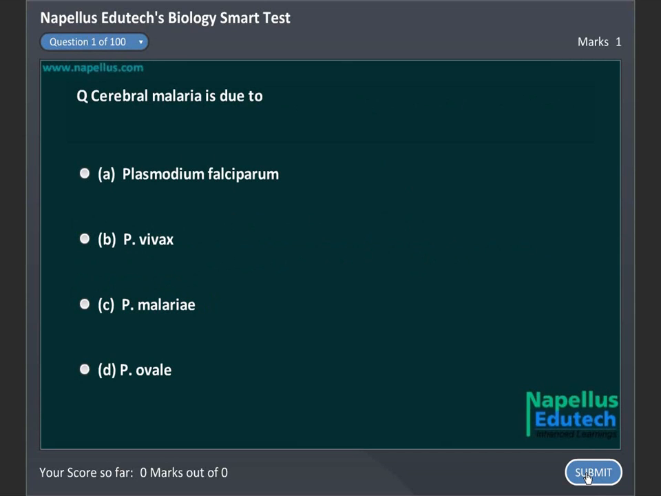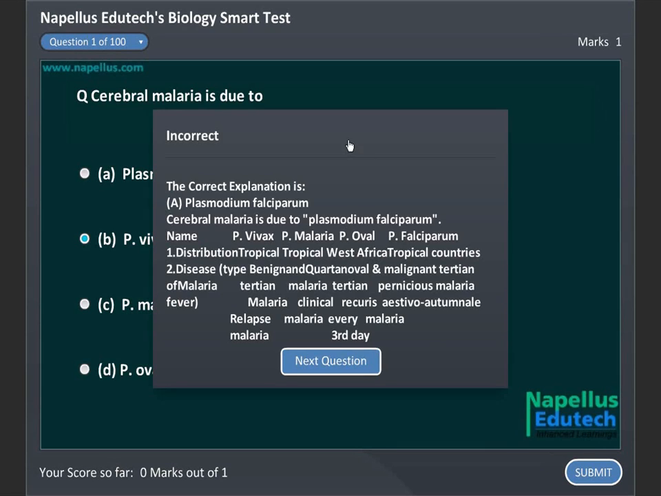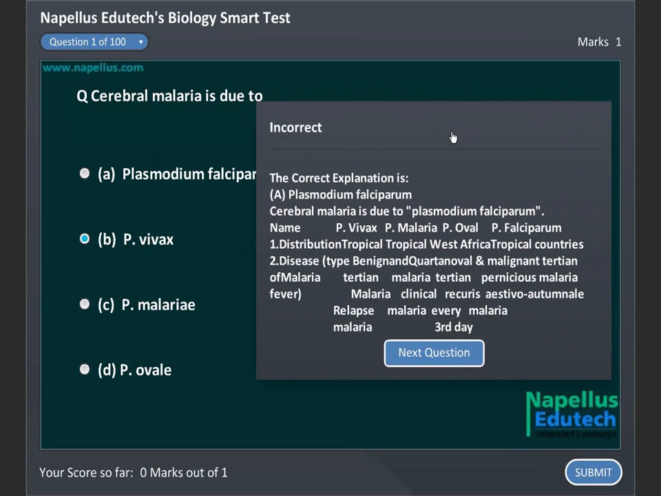Cerebral malaria is due to A. Plasmodium falciparum, B. Plasmodium vivax, C. Plasmodium malariae, D. Plasmodium ovale. Correct answer is A. Plasmodium falciparum.